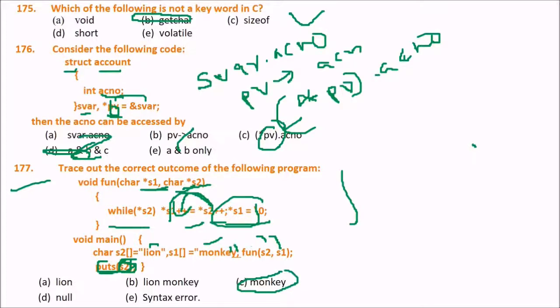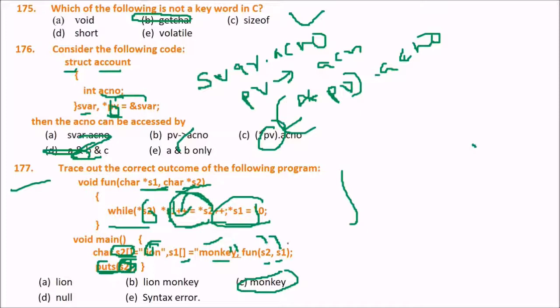Why? We have passed S1 and S2. S1 is monkey and S2 is lion. All the content of S1 has now been transferred to S2.